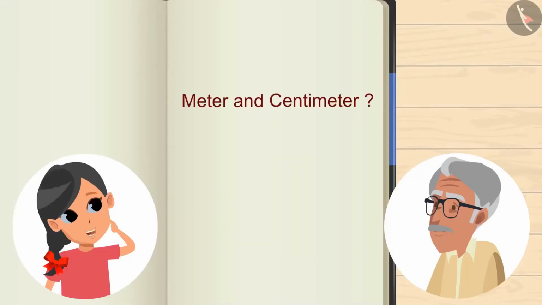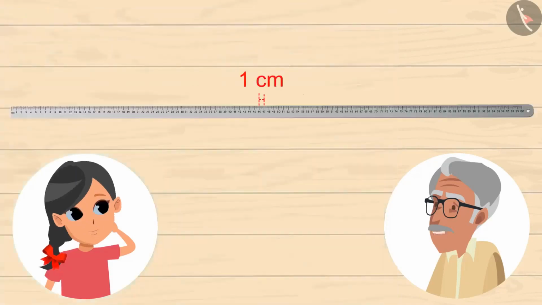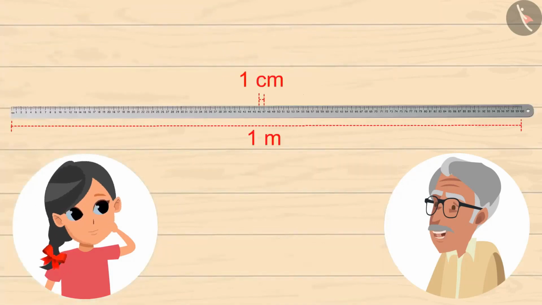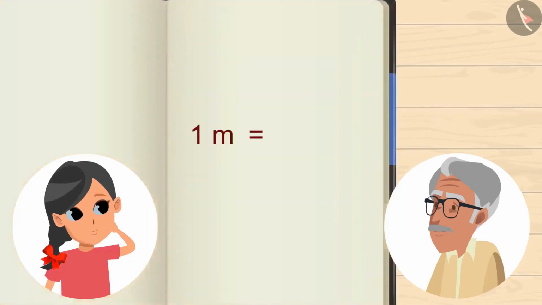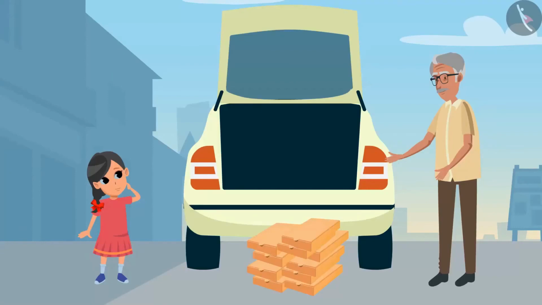Grandpa, what is meter and centimeter? These are measuring units. See, this is 1 centimeter. Oh my god, this is so small. And this is 1 meter. And this one is so huge, Grandpa. Yes, 1 meter means 100 centimeters. So height of dicky is 1 meter, that is 100 centimeters. Now, tell me, how many boxes can be stacked on top of each other?